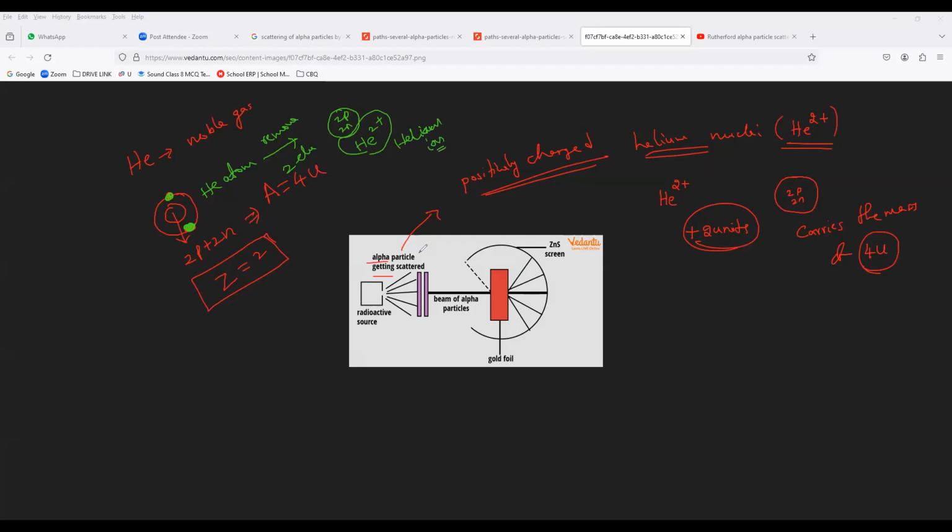So what do you mean by alpha particles, everybody? Alpha particles means a positively charged helium nucleus, that is He2 plus, whose charge is 2 units and which carries a mass of 4u. 4u means 4 AMU. What do you mean by AMU? Atomic mass unit. Clear, everyone?